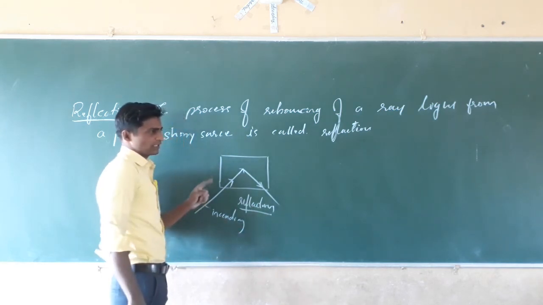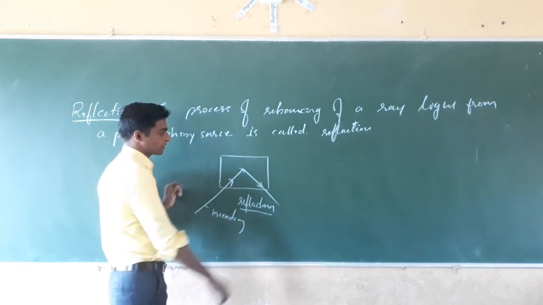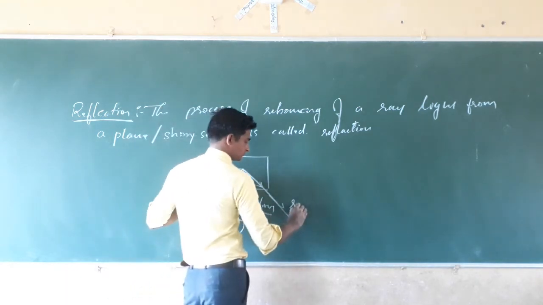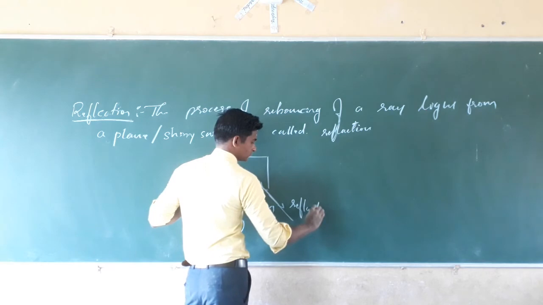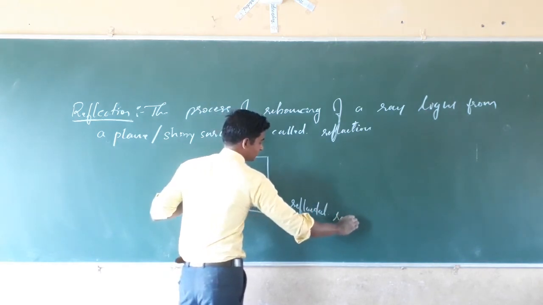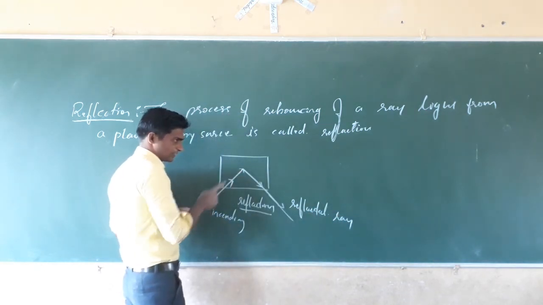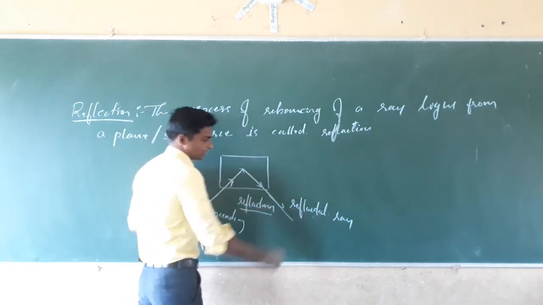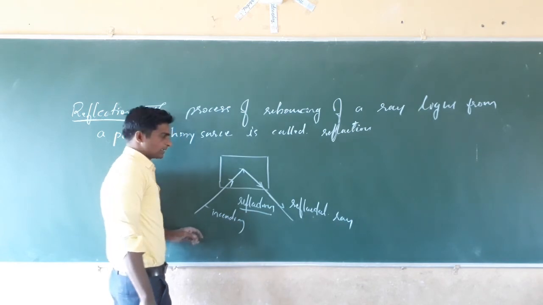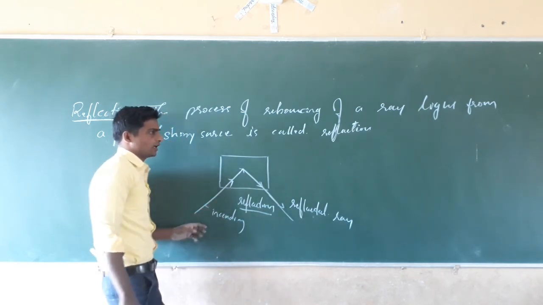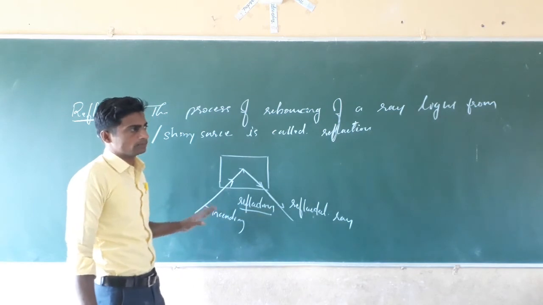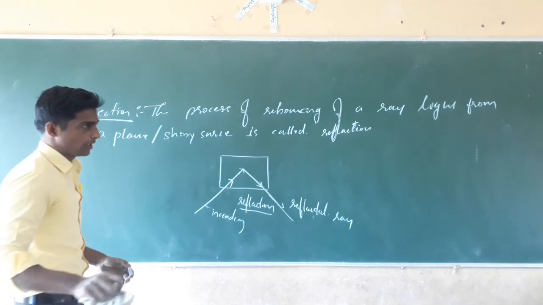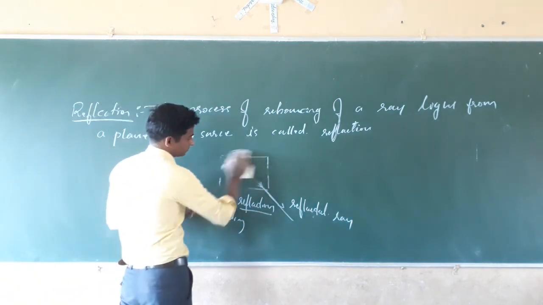You will study the law of reflection in 7th standard. This ray is called the reflected ray. This one is the incident ray, which is incident on a plane surface, and the rebouncing ray is called the reflected ray. Isn't it? You will study reflection, the laws of reflection and all in detail in 7th standard.